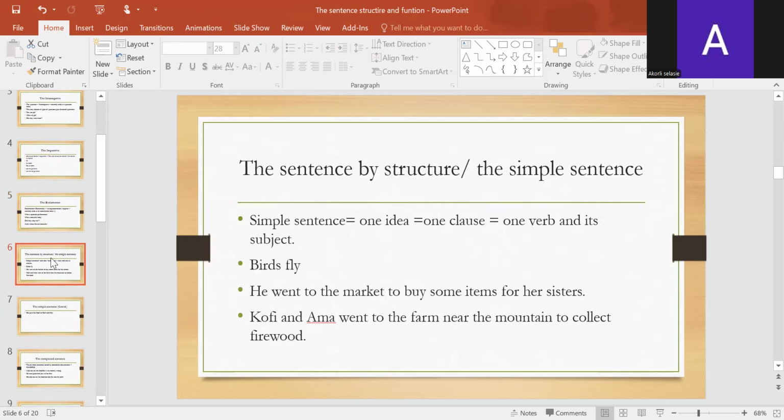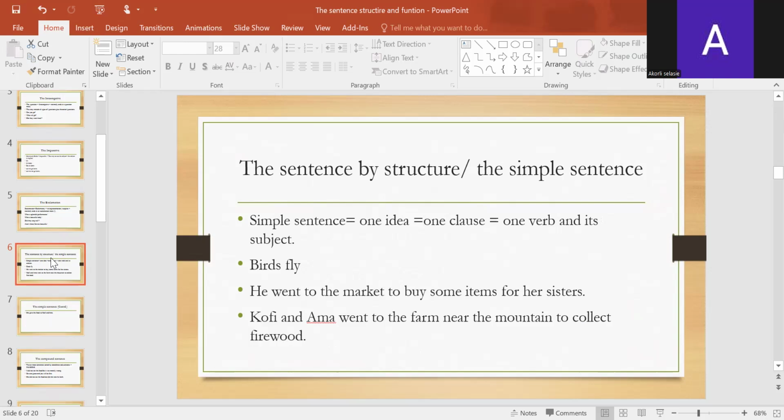Now the sentences by structure. We have the simple sentence. A simple sentence is made up of one idea, which is actually one clause: one verb and each subject. Birds fly.